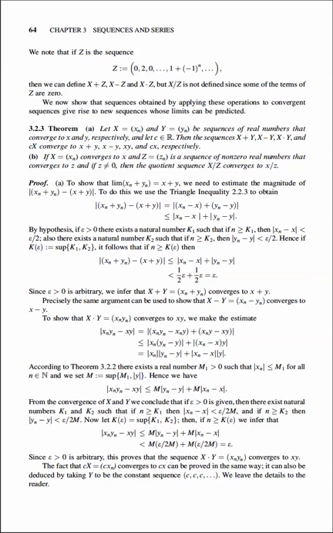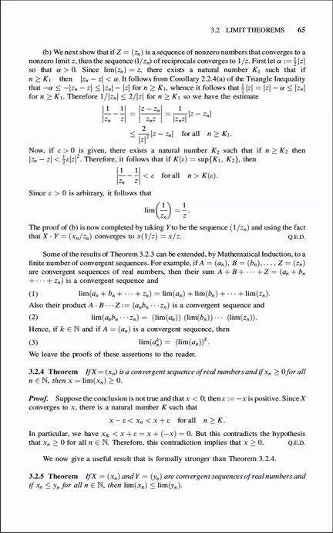Work through a couple of the proofs here, especially in part A. These are all proofs that you should be able to do on your own, and I would say that any one of them is probably fair game for a quiz or test situation. So make sure you understand the logic behind why theorem 3.2.3 works. There's a nice comment after the proof ends in the middle of 65 about how you can extend these results to a finite number of convergent sequences instead of just a sum of two of them, and so on. And I would say you should try to prove these assertions by induction on the number of sequences involved.